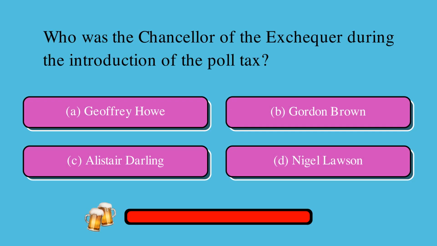Who was the Chancellor of the Exchequer during the introduction of the poll tax? Is it A, Geoffrey Howe, B, Gordon Brown, C, Alistair Darling, or D, Nigel Lawson? The correct answer is D, Nigel Lawson.